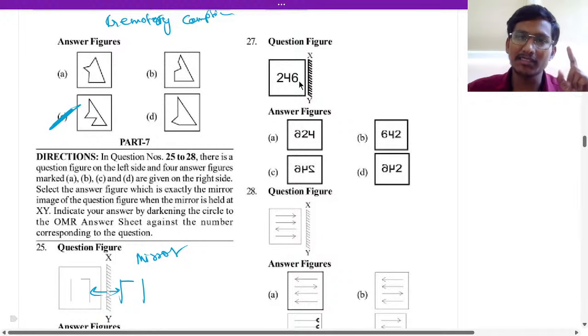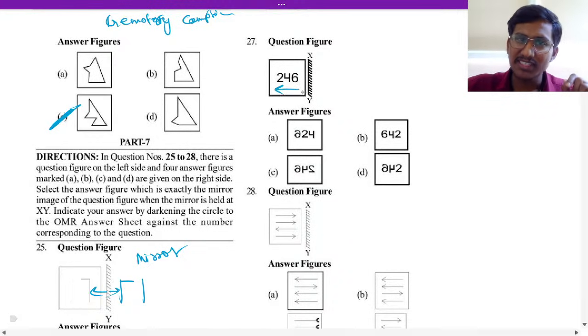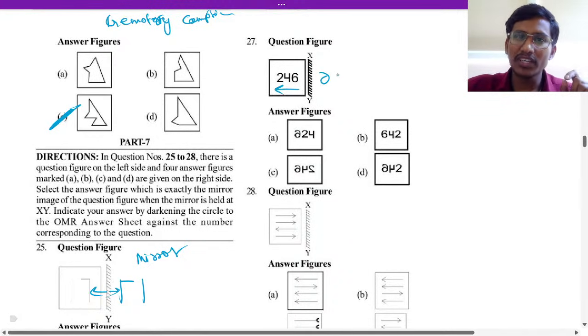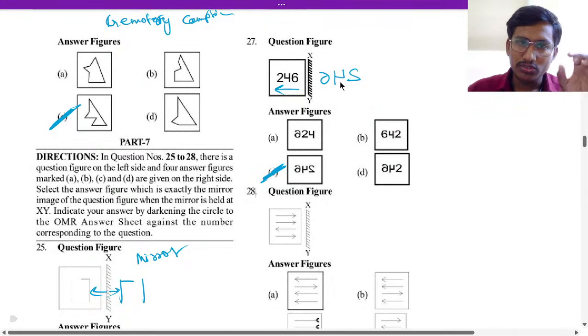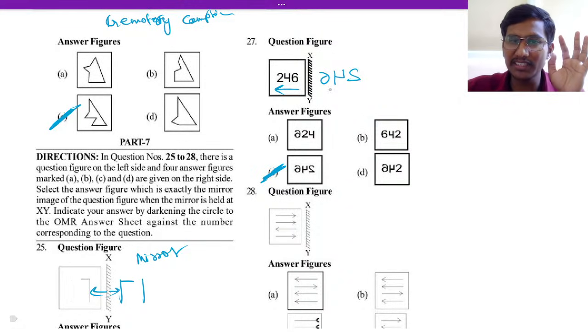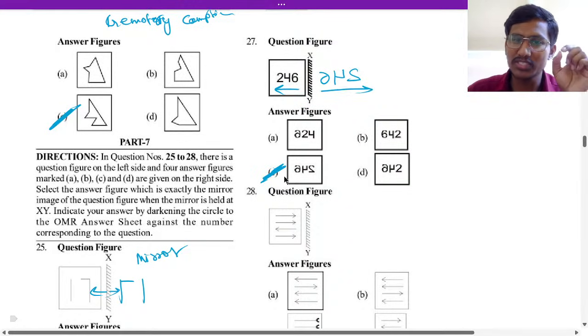2, 4, 6 mirror image. We have to go from 6. 6 will look like this, 4 will look like this and 2 will look like this. Okay? So the answer will be option C for 27. So that is 2, 4 and 6. 6 will come in the starting and then 4 and then 2. So 6, 4 and 2, option C is the correct answer.